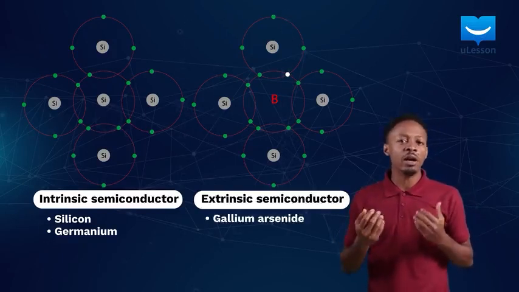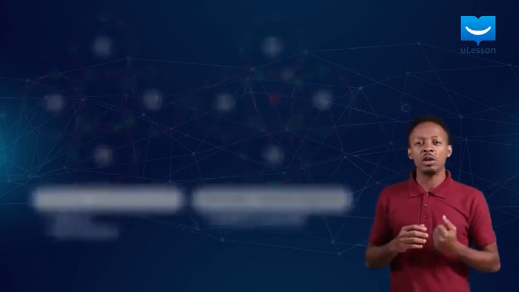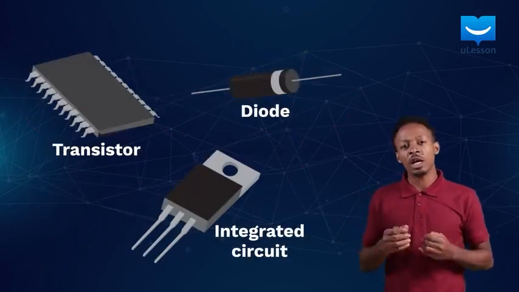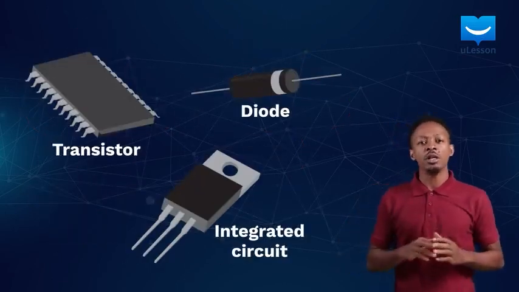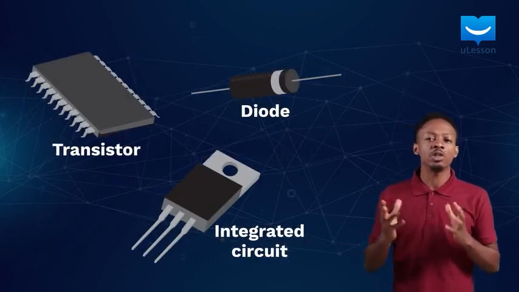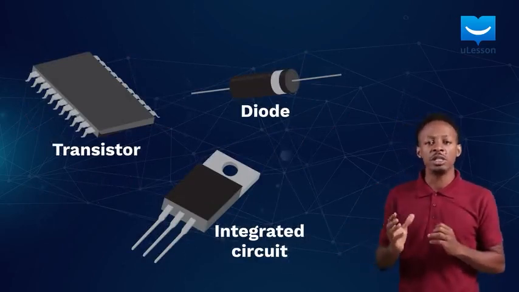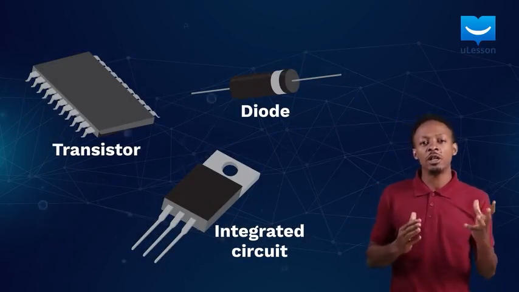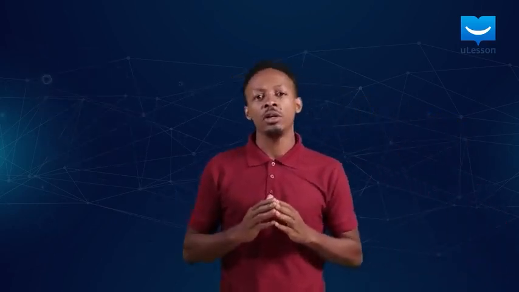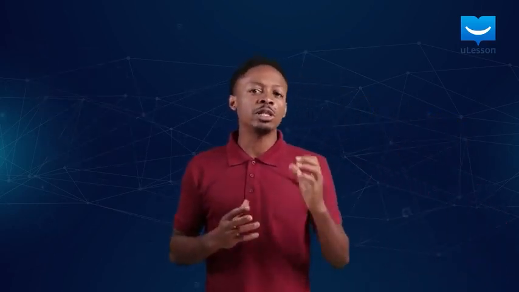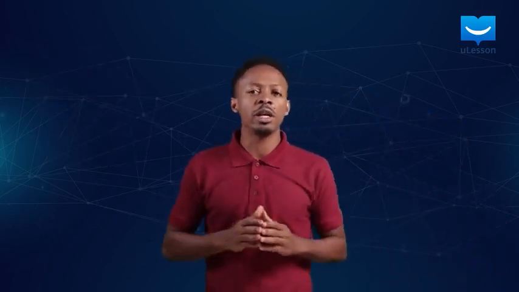Some devices that are made of semiconducting materials are diodes, transistors, and integrated circuits. These are used to amplify current, switch current from AC to DC, resist the flow of current in another direction, and so on. Check out for more on semiconductors in our subsequent lessons.